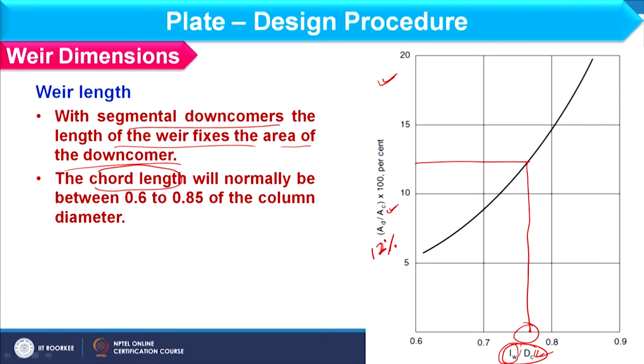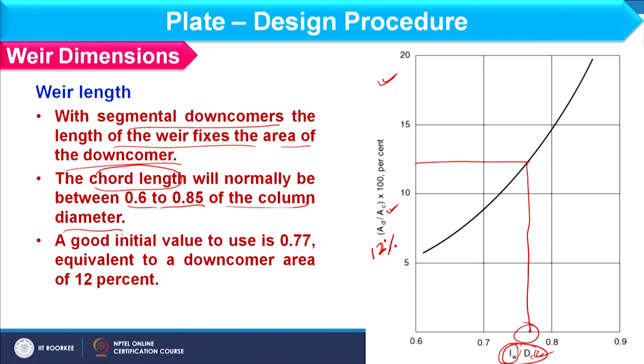However, the recommended length of the Weir, which we consider as the chord length, is normally between 0.6 to 0.85 of the column diameter. According to the 12% downcomer area, we can choose Lw by dc as 0.77, and this point we have already discussed. In this way you can find the Weir length or the chord length.